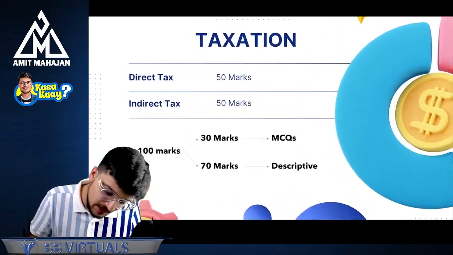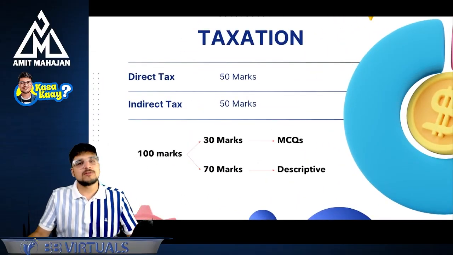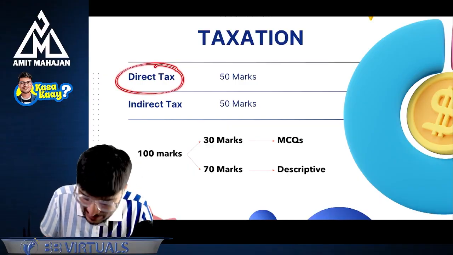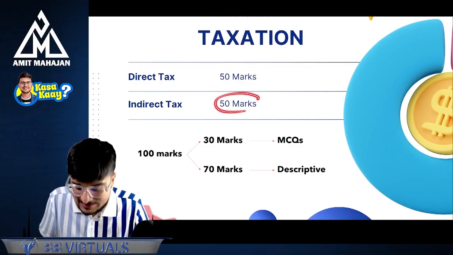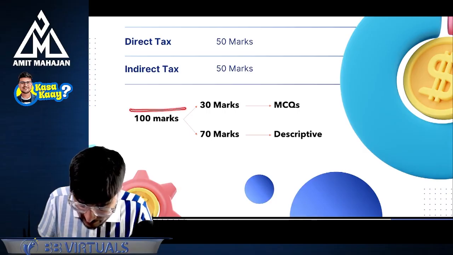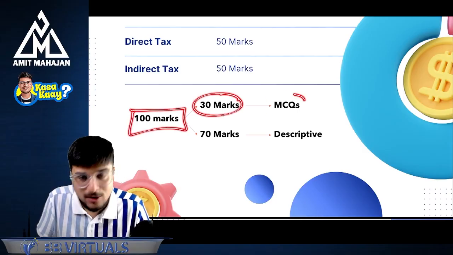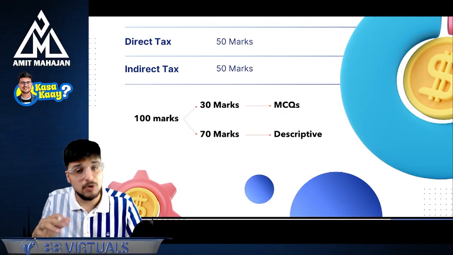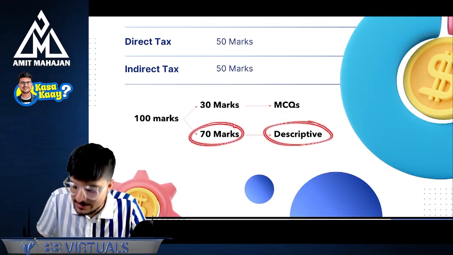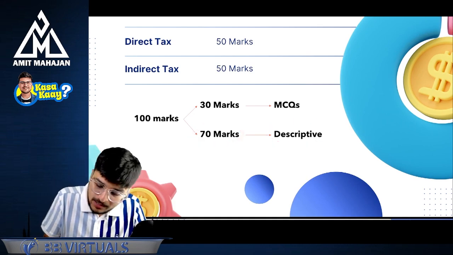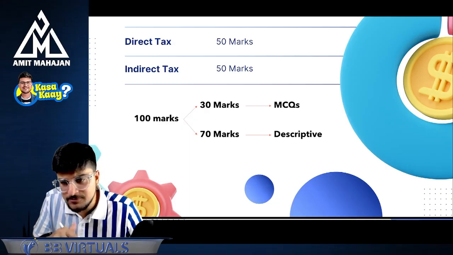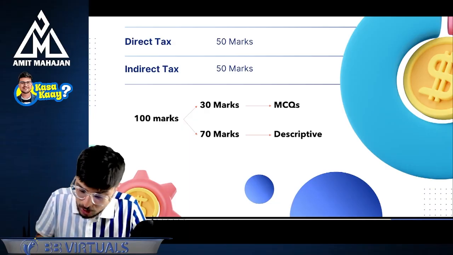Our taxation paper is of 100 marks, correct? Out of the 100 marks, direct tax has 50 marks and indirect tax has 50 marks. Simple. Now, if you see the question paper, you will find that 30 marks are of MCQs, which is the most tricky part, and the 70 marks is descriptive, right? So how are we going to tackle this? Everything we will discuss, so don't worry at all.